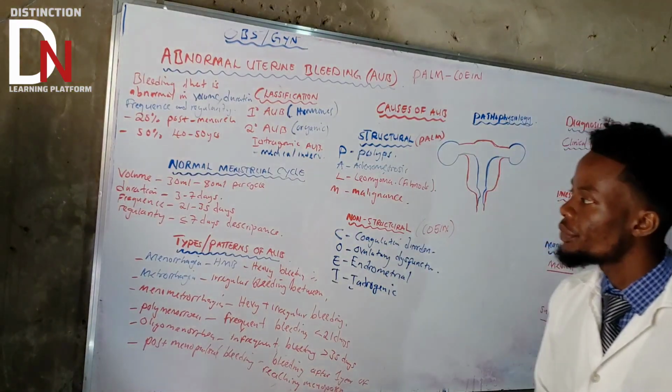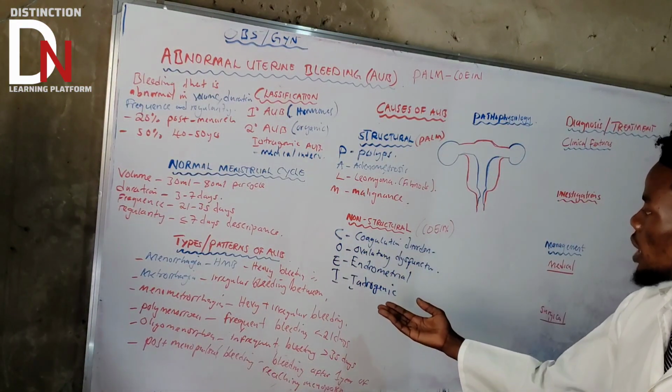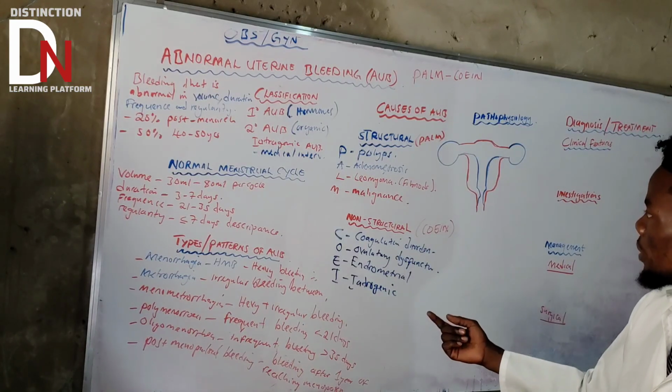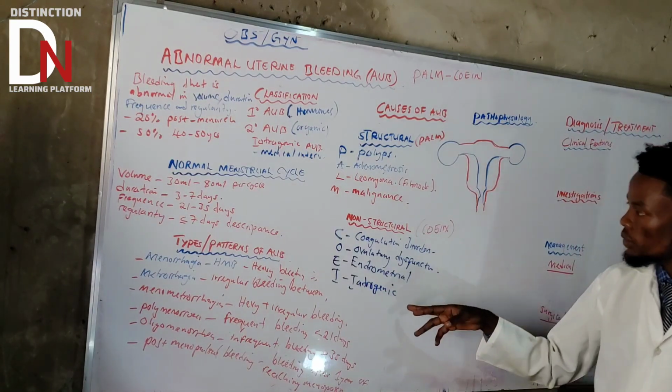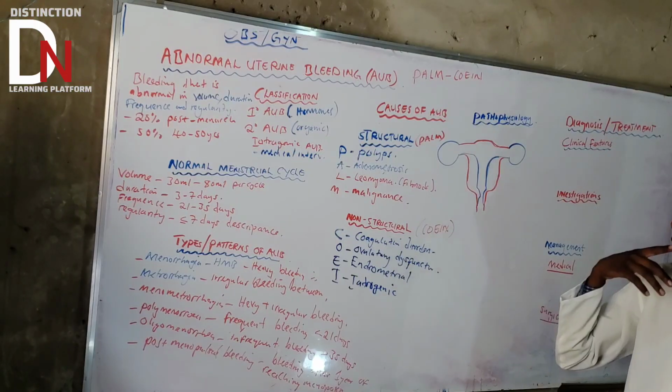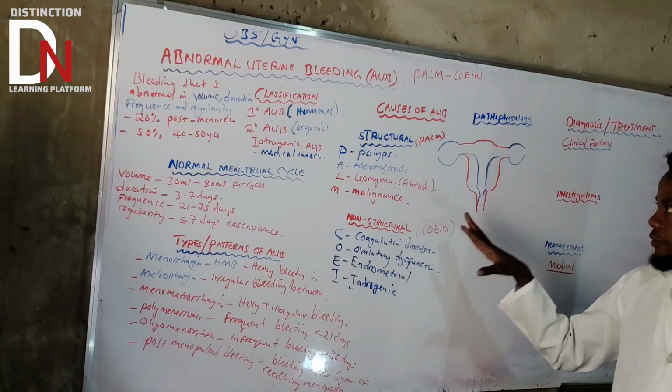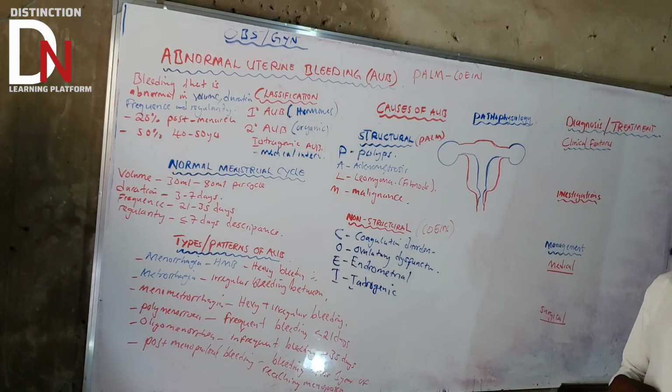Also some drugs like warfarin and heparin, because they are medical interventions that can make someone start bleeding abnormally. That's under iatrogenic. There are a lot.